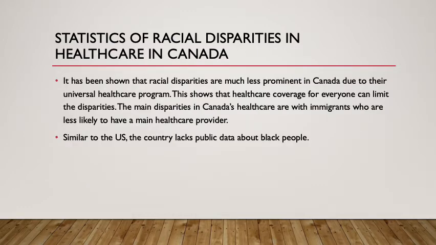Statistics of racial disparities in healthcare in Canada. It has been shown that racial disparities are much less prominent in Canada due to their universal healthcare program. This shows that healthcare coverage for everyone can limit the disparities. The main disparities in Canada's healthcare are with immigrants, who are less likely to have a main healthcare provider. Similar to the US, the country lacks public data about Black people's health.